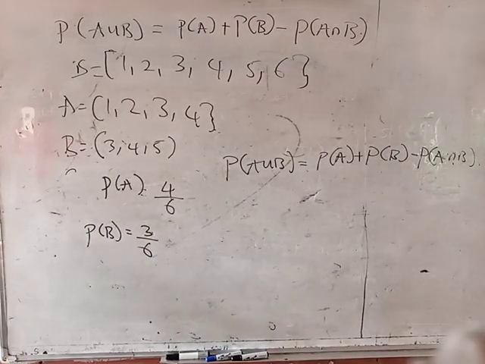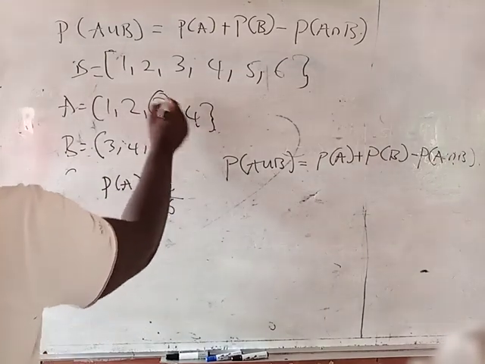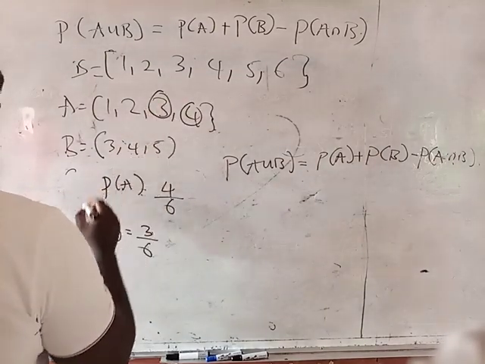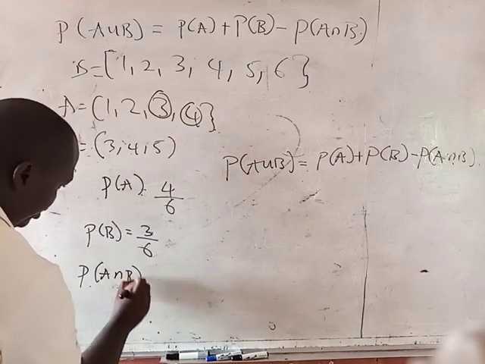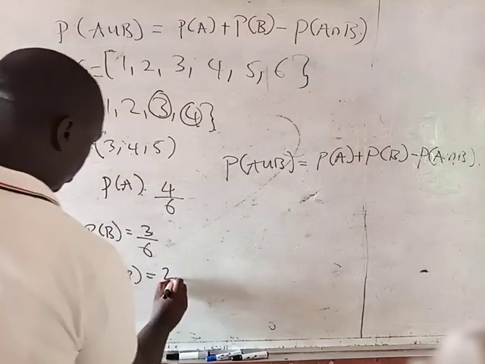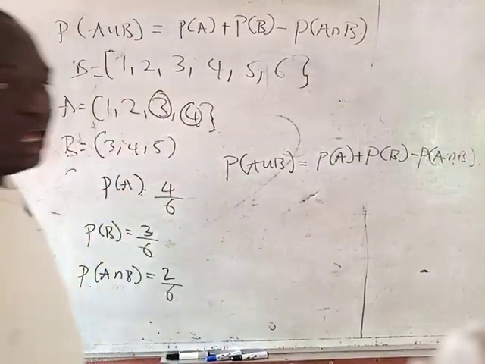Now, what if you are asked, what about our intersection, A intersection B? For A intersection B, you can see we only have 2 values, which is 3 and 4. So the probability of A intersection B is 2 all over 6.